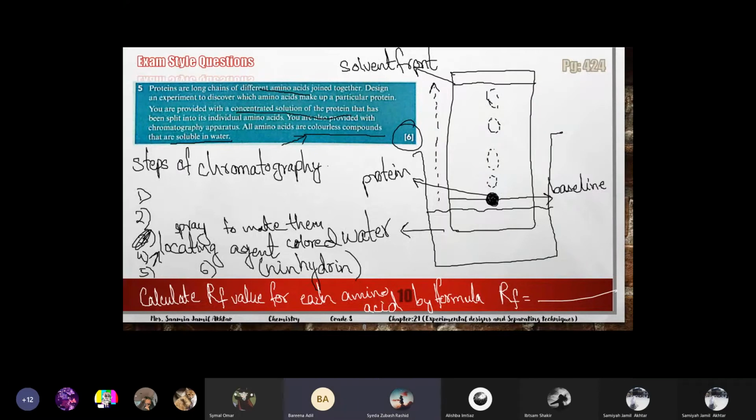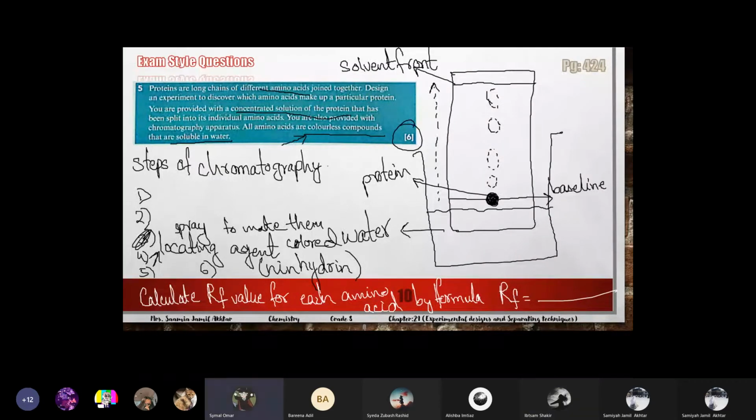For the colored amino acids, can we find the RF value of them? Yes, the RF value of each amino acid. So what is the point after spraying the locating agent? After spraying the locating agents, they become colored. The last point will be to calculate the RF value for each amino acid.